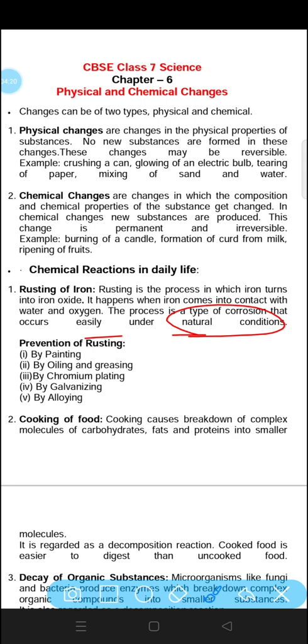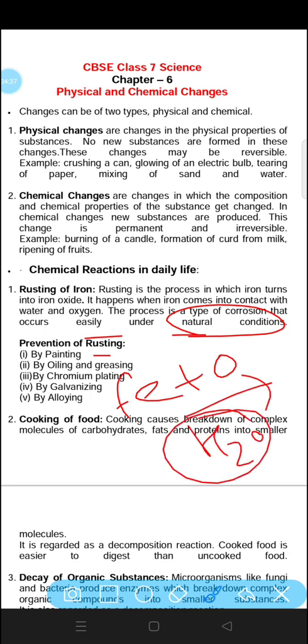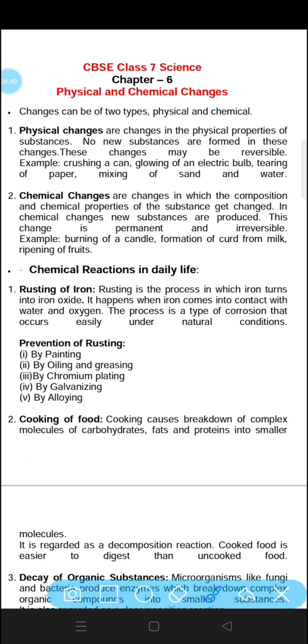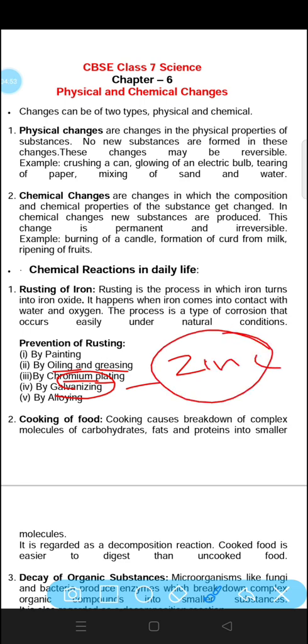How can we prevent iron from rusting? There are some ways. By painting, you can paint the iron surface so that the iron surface does not come in direct contact with oxygen and water. So this is what we can do to prevent rusting. After that, oiling and greasing, chromium plating, galvanizing. Galvanizing is basically a process in which zinc plating is done on the iron object. When an iron object is covered with zinc, it is called galvanization.